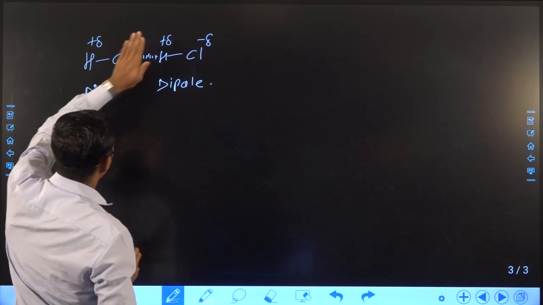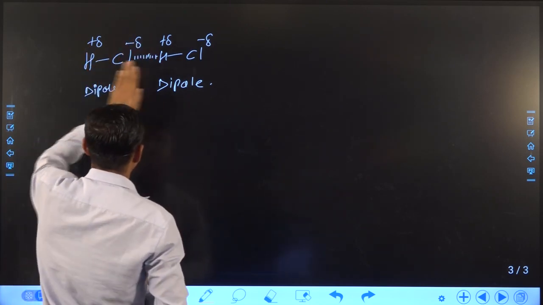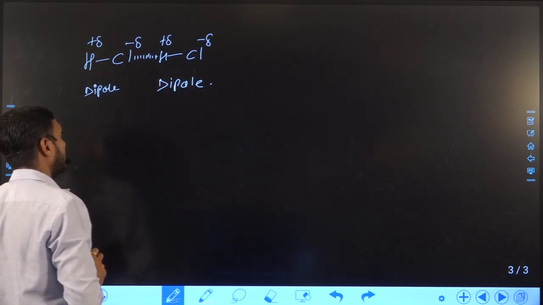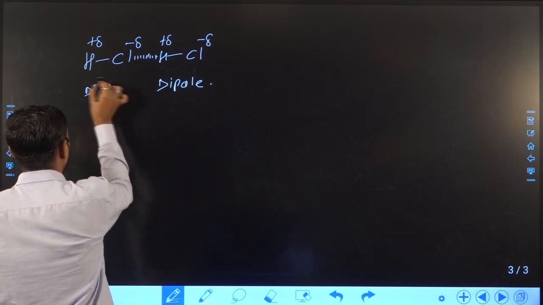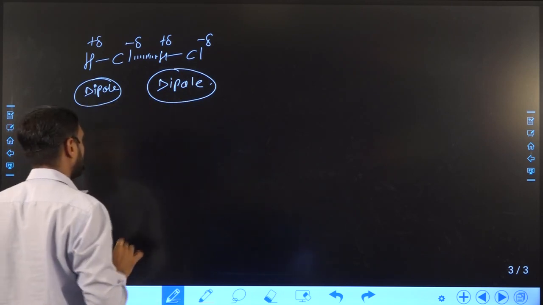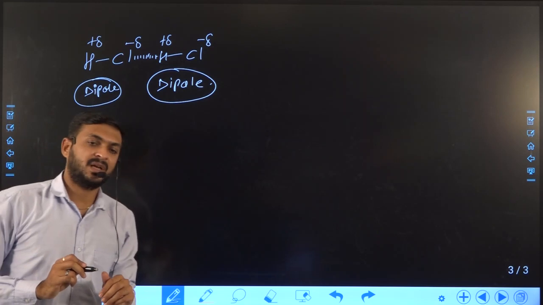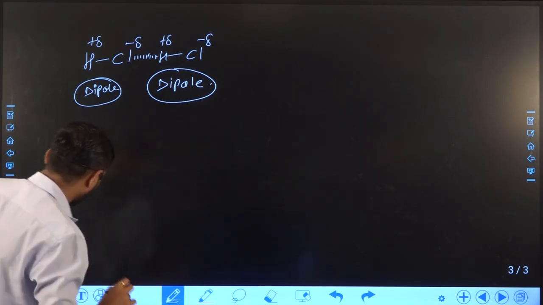So this kind of attraction will occur between these two molecules, which is known as dipole-dipole interaction. Why dipole? Because both molecules are dipolar species.